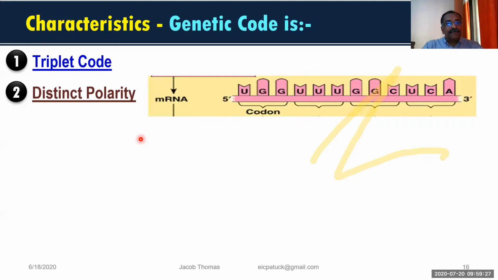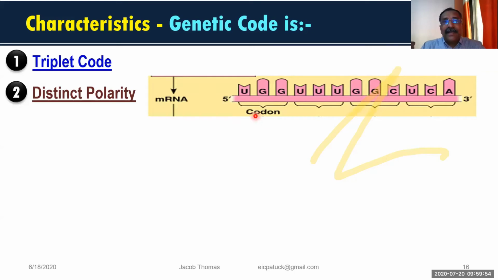In which direction are you going to read it? 5' to 3' direction. That means in the genetic code also, you have to remember, we are always reading the RNA from 5' to 3' direction.